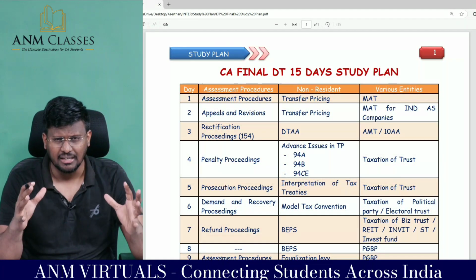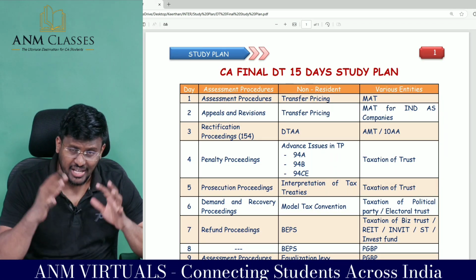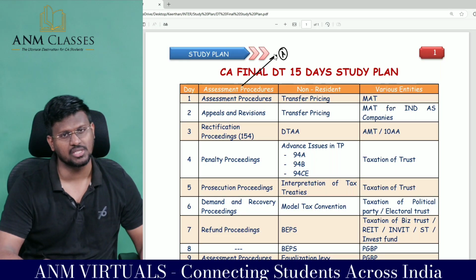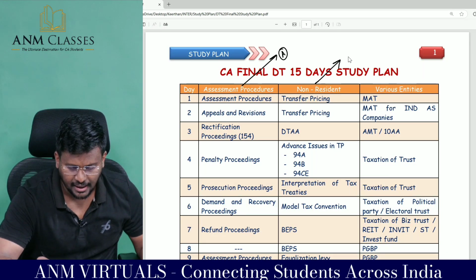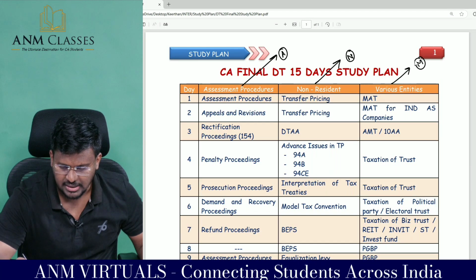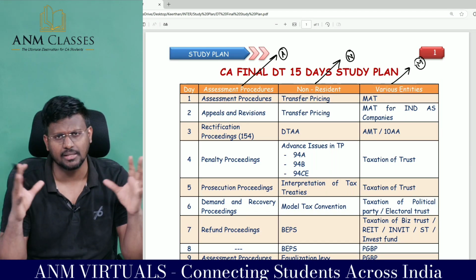Sir, how to study this voluminous subject? I have classified that subject into 3 categories. Part A is assessment procedure. Part N is non-resident. Part M is, sir, method of computation of total income of various entities.